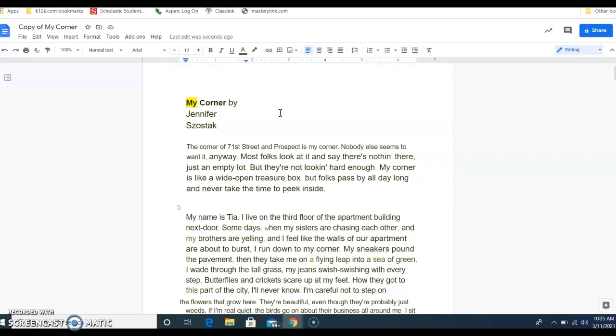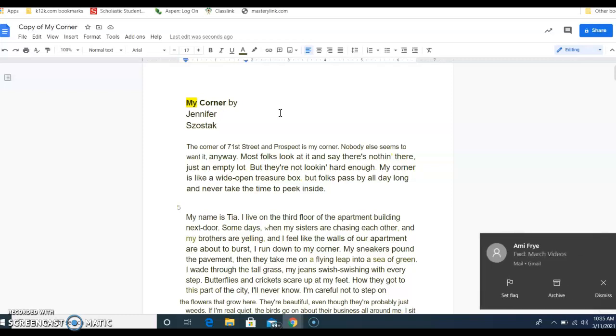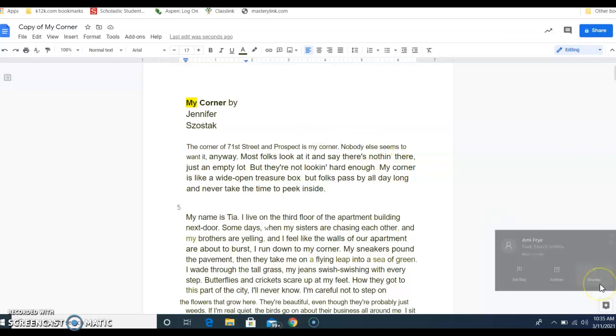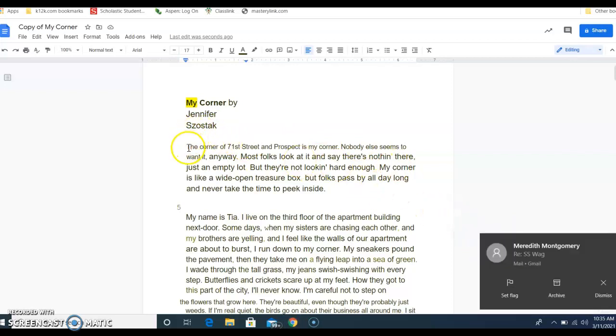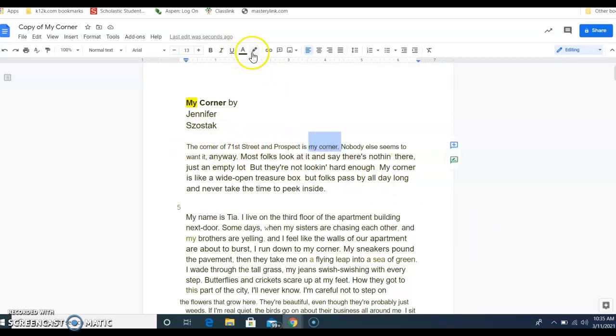Now, what I'd like you to do is if you have a copy of this in front of you, I would like you to look for some pronouns that might help you identify if it's first person or third person. So I'm going to come here to the beginning, and it says right here at the front, my corner. I'm going to go ahead and just highlight both of those words just because it's telling you that it is that person's corner. But the word my is our main focus here. Keep on going down. Here we go again. We see another my corner. So the person telling the story keeps saying the word my.